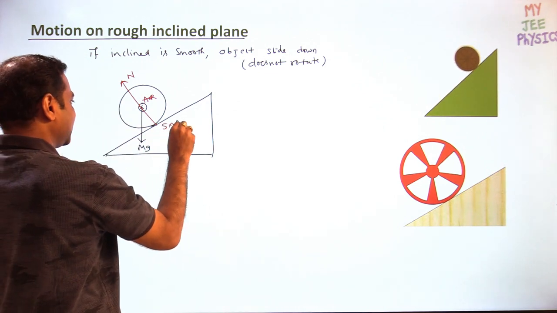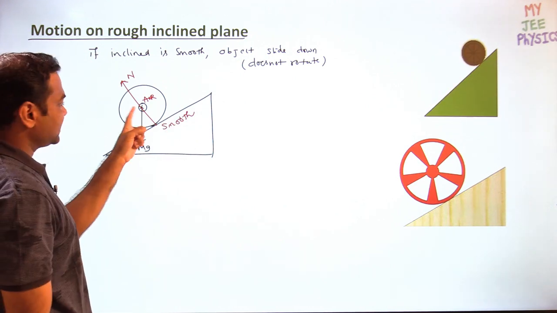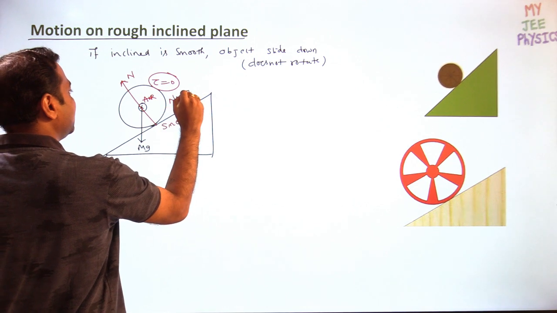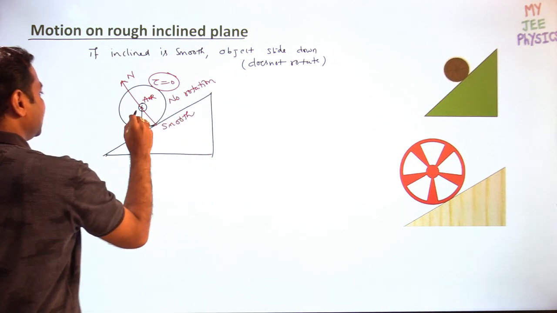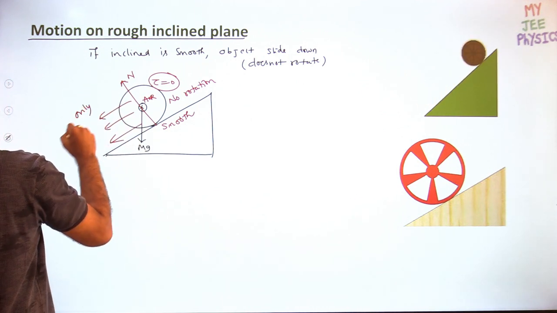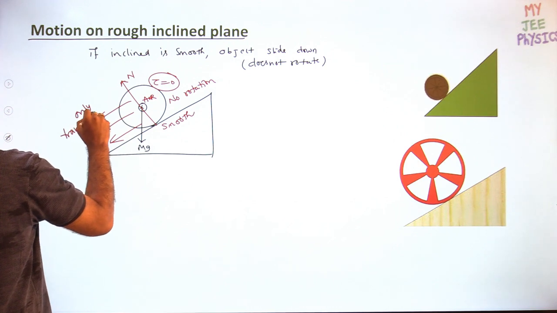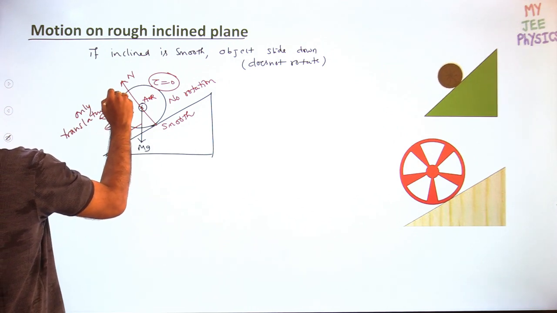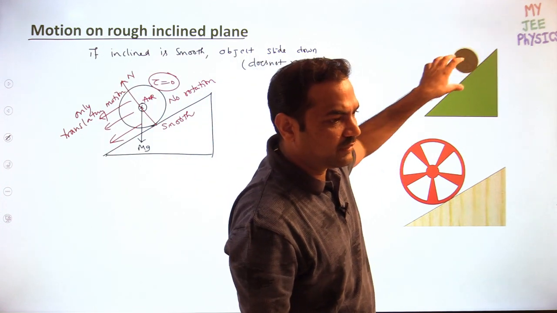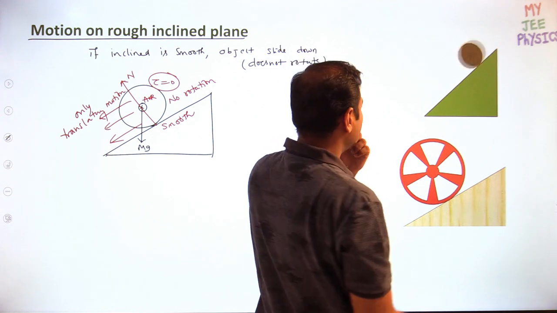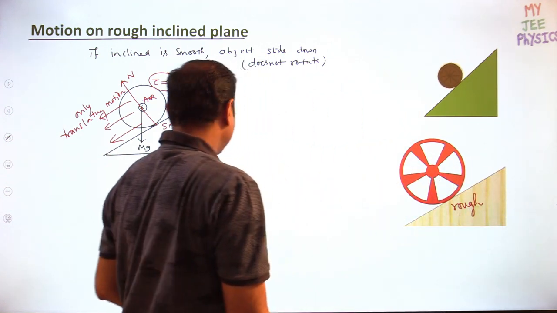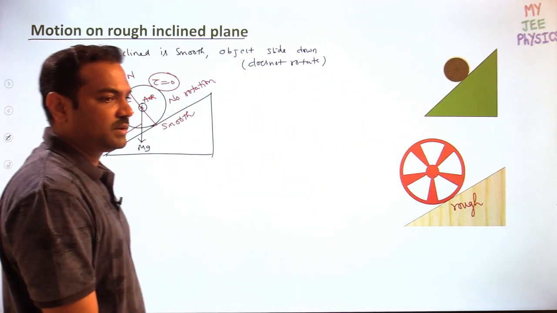This is a smooth inclined plane, so both forces are passing through the axis of rotation. Then what is the torque acting equal to? Torque acting is 0, so that's why you don't find rotation. Simply it will translate and slide down. Only translatory motion will be there. When it exhibits combined motion, it will rotate and fall down. It will exhibit combined motion whenever the inclined plane is rough.